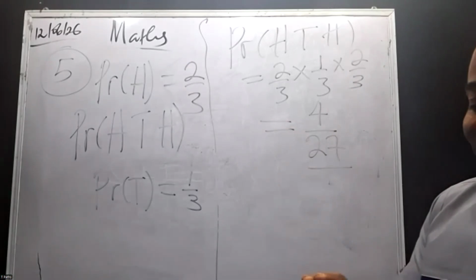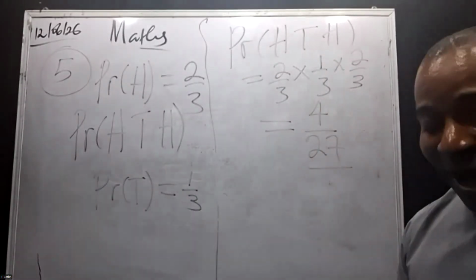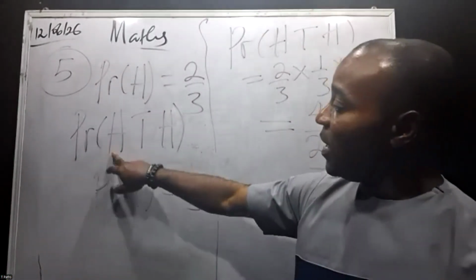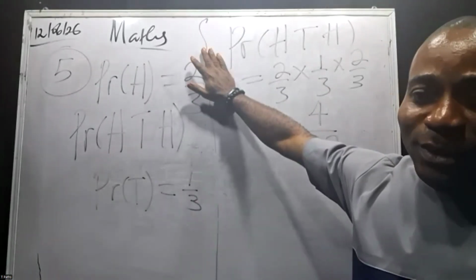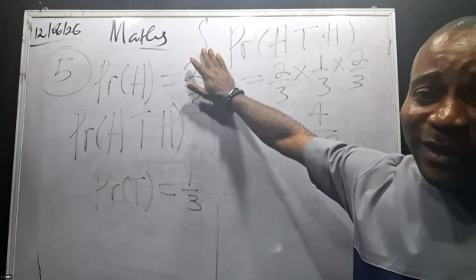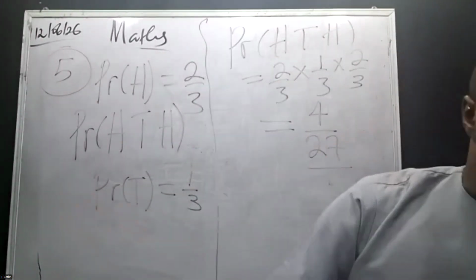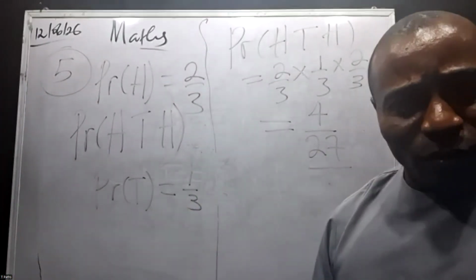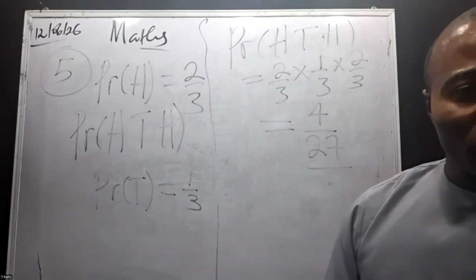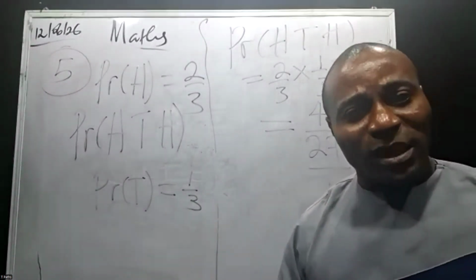Find the probability of obtaining a head, a tail, and a head. Look at it, head, tail, and head. Now, if the probability of head showing up is 2/3, then the probability of the tail, because those are the 2 outcomes, head and tail. If you toss a coin, head or tail shows up.